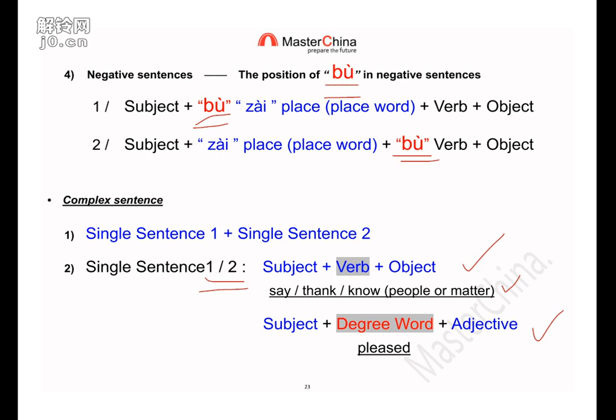So when we got these words, same as English. So this is easy. And the second one is for the degree, we have the pleased. 我很高兴. So here now we only know 很. Later we will get more degree words.